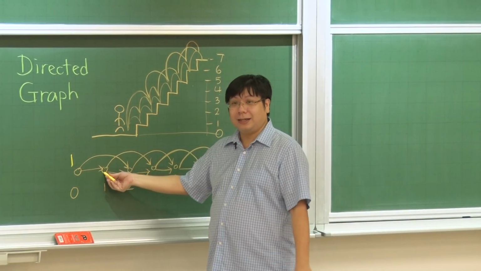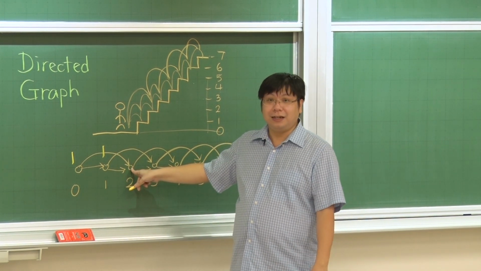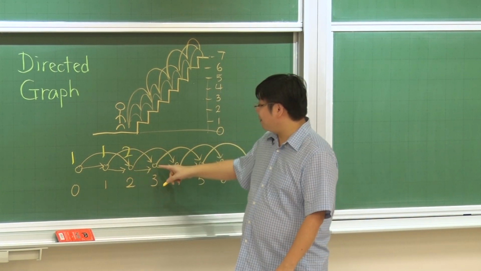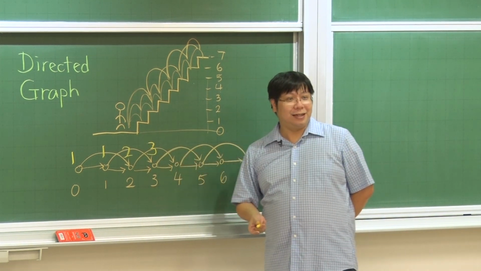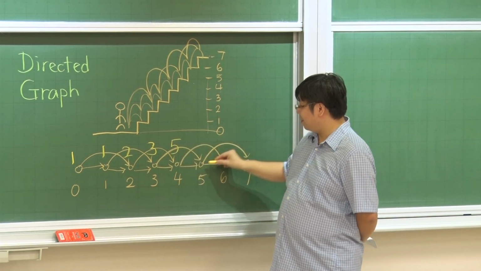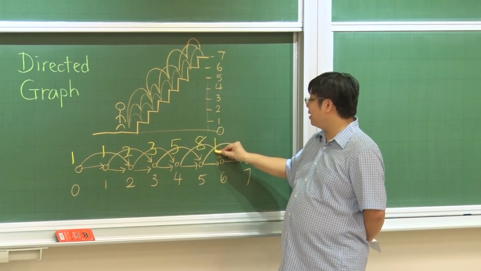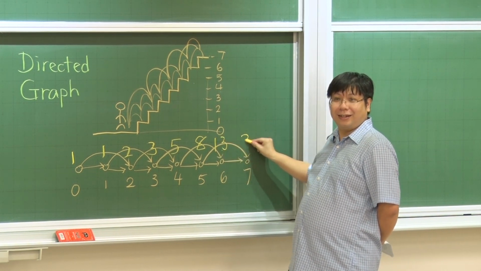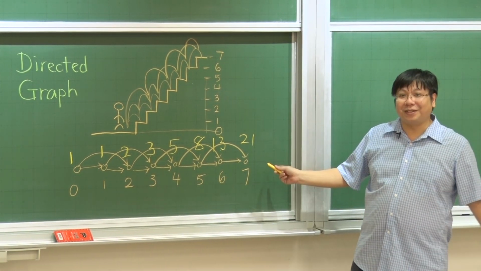How many ways here? 1. How many ways here? 2. How many ways here? 3. How many ways here? 5. How many ways here? 8. How many ways here? 13. How many ways here? 21. What is this? This is the Fibonacci sequence.